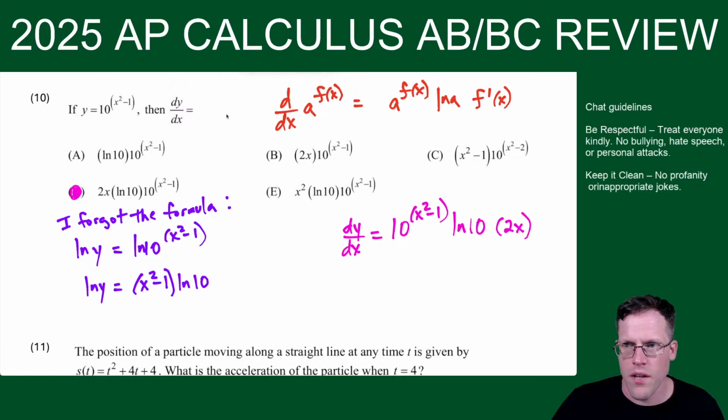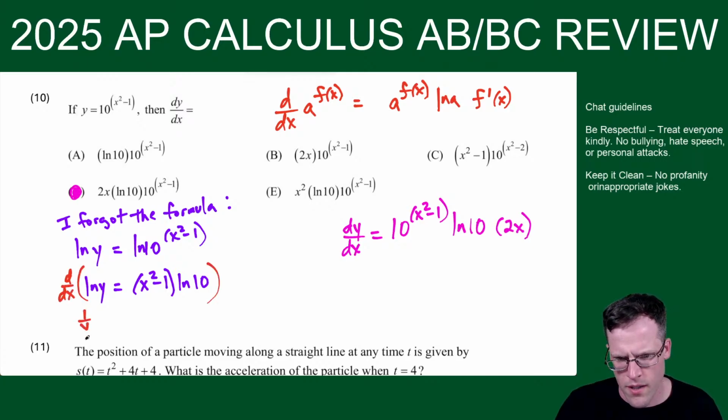Now we've got 1 over y times y prime equals the derivative of x squared minus 1, which is 2x. Natural log 10 is a constant, so it just tags along for the ride.